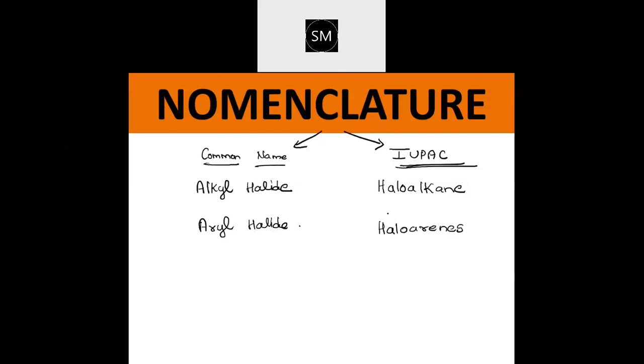The rest of the rules remain the same. The way you name is the same as you did in first year. If a branch is present, you should name the branch. If two similar branches are present, you should use prefixes like di, tri. All that remains the same, so I'm not going to touch on that. We will directly go with the examples. I'll write the compound, then the common name, followed by the IUPAC name. Let's see how to give the names of these.